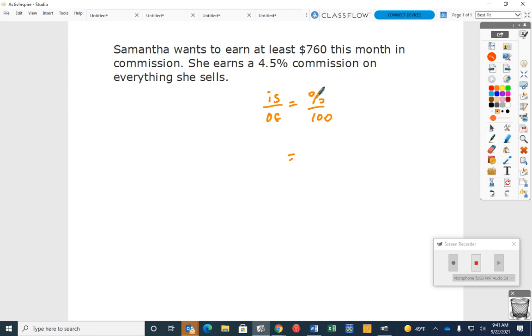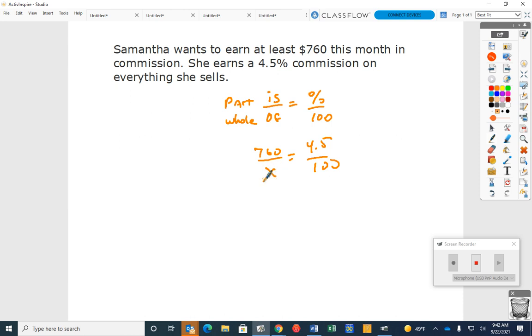So I replace this, right? You guys agree? Now does it matter where I put this 760? Yes, it does. Think of it like this: is over of is the same thing as saying the part over the whole amount. Is 760 the whole amount or the part? Part. So where's that going to go? On the top. And we need to find out the entire amount that she needs to sell so that she makes 760, right?